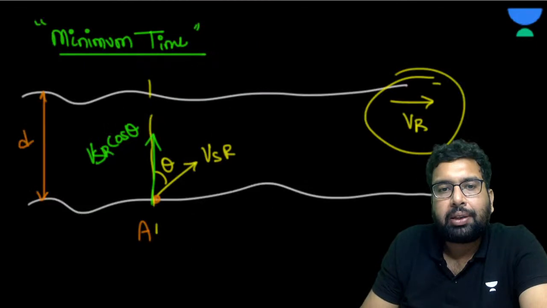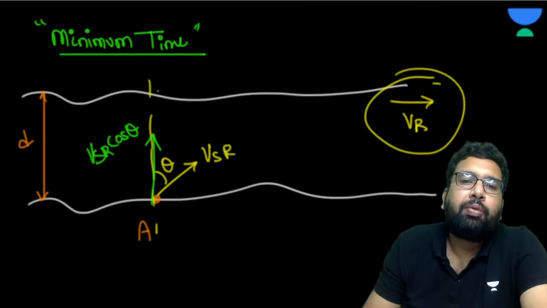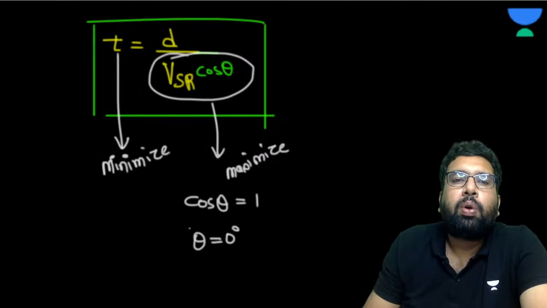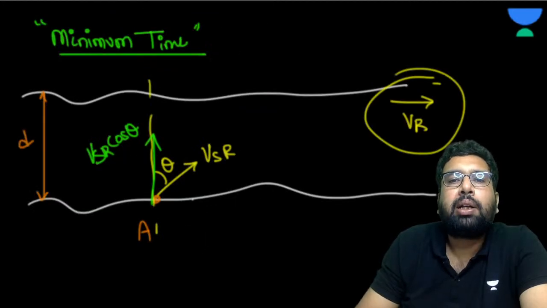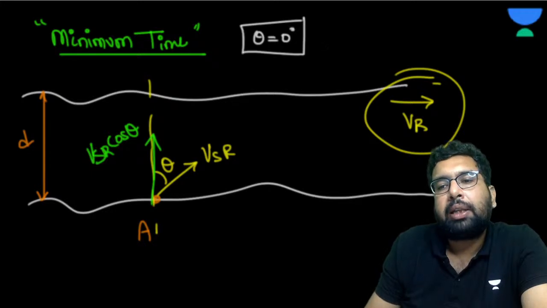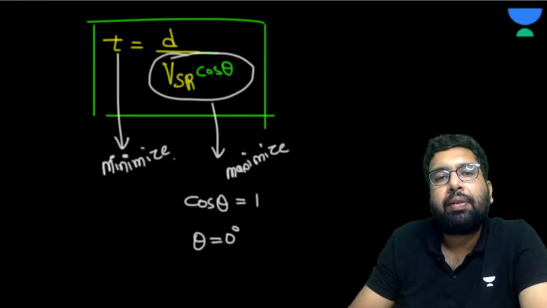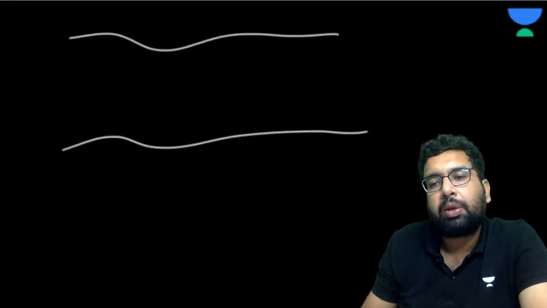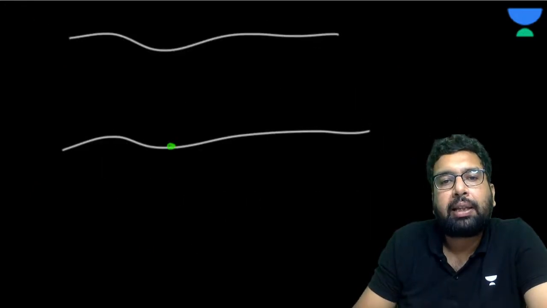Now what is the theta we have taken? We have taken theta from here. So if you want to have the minimum time, the theta has to be 0 degrees. That means that you are traveling basically like this. You are swimming like this. You have to swim like this.